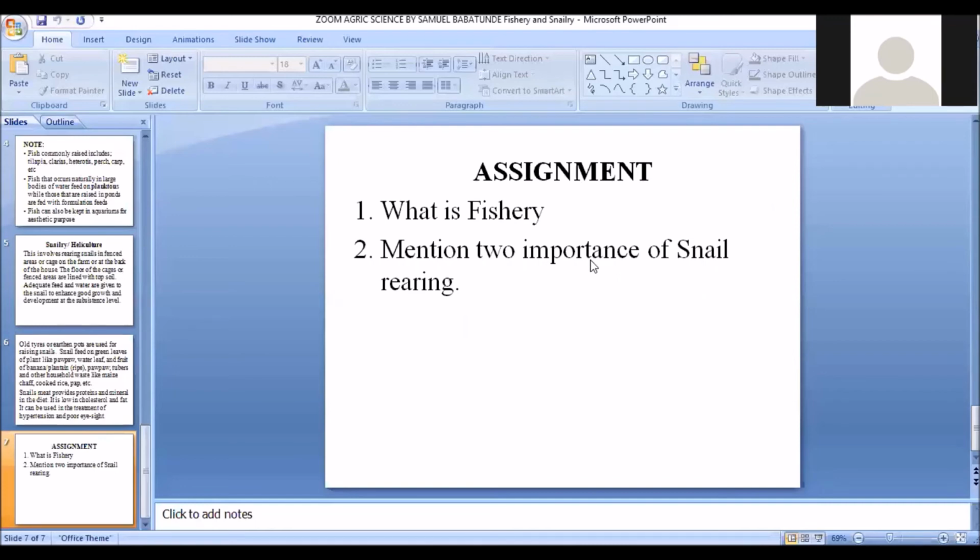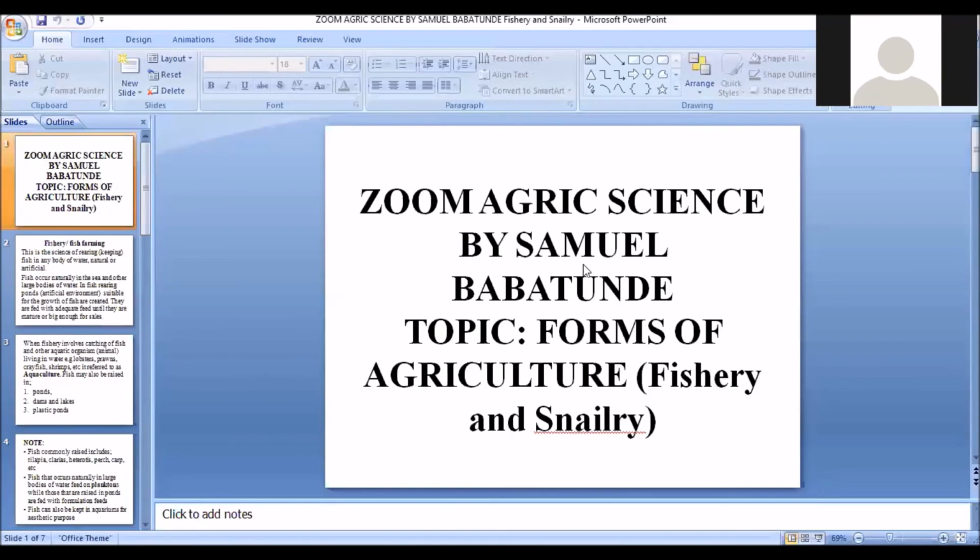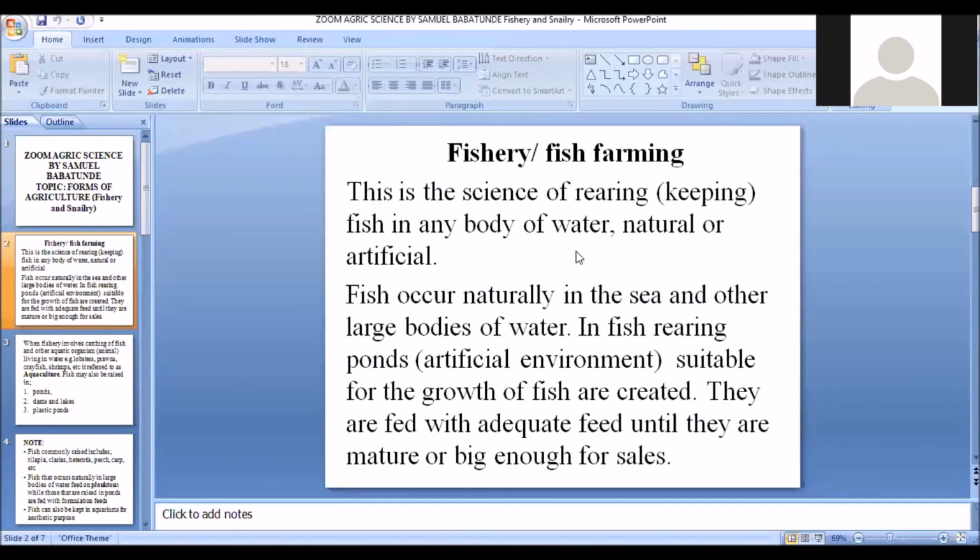So before we go, we'll do a brief recap on what we discussed. Today we discussed the forms of agriculture, where we looked at fishery and snailry. Under fishery, we say fishery simply refers to the science of rearing or keeping fish in any body of water, be it a natural water body or an artificial water body. Normally, fishes occur naturally in these water bodies, like the rivers and the sea, and these fishes feed for themselves.